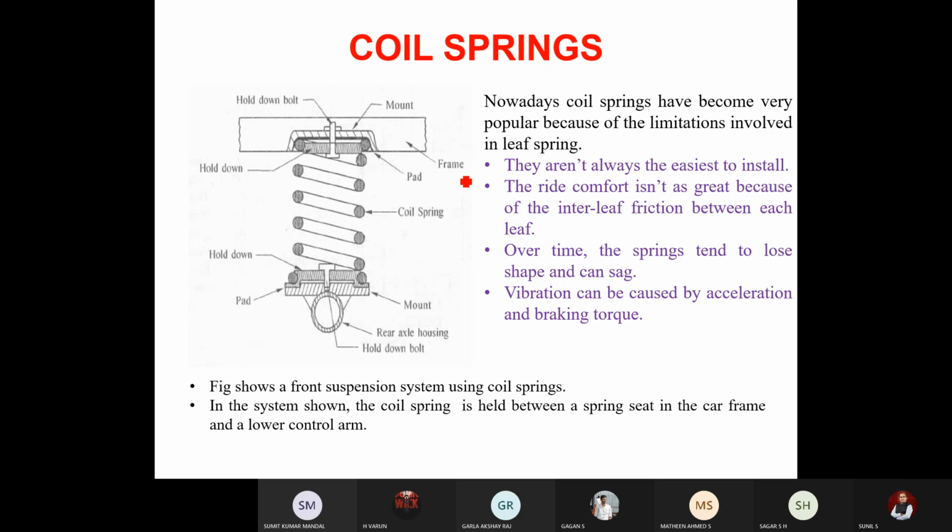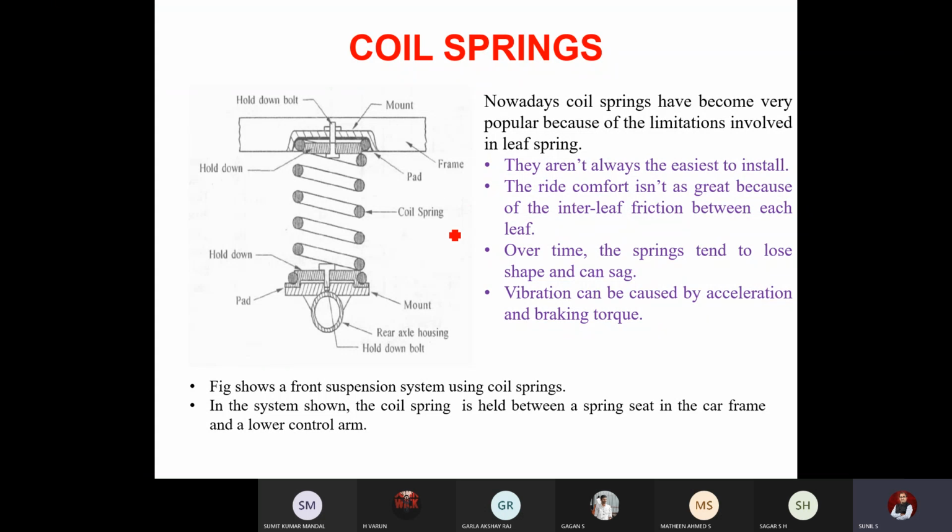Sir, done, sir. Okay. So this is the most common type of spring used, right? Why this? The leaf spring is a good mechanism which can take up any amount of load, even a huge truck. It can also be easily installed and any amount of bump it can take.